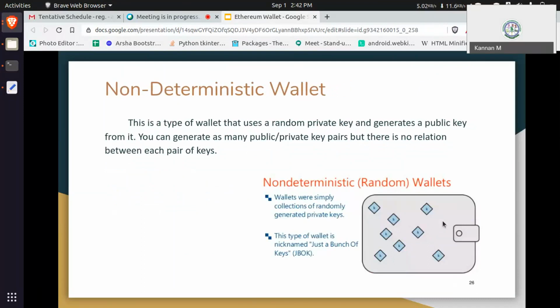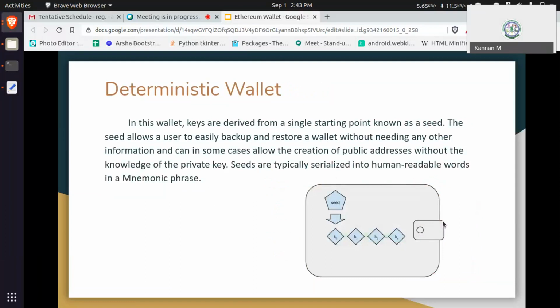If you are creating a wallet, it will create an account, and inside the account there is a private key, public key pair. But in Ethereum, you can use a wallet, or otherwise a single account, with a public key, private key, and Ethereum address. Deterministic means every wallet has a seed. Via that seed we can load our wallet. If we want to create a new wallet, the creation process will give us a seed.